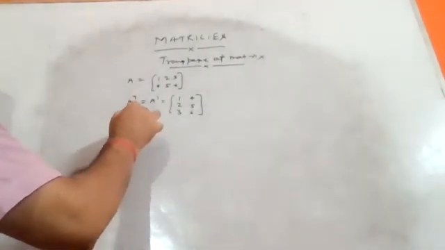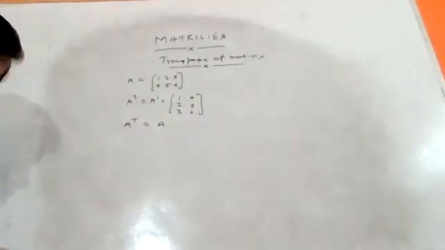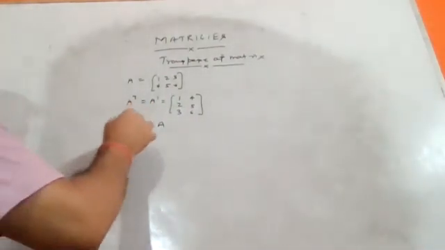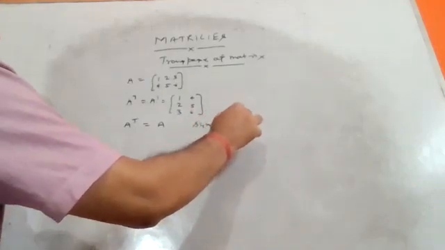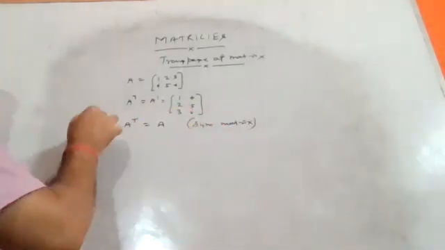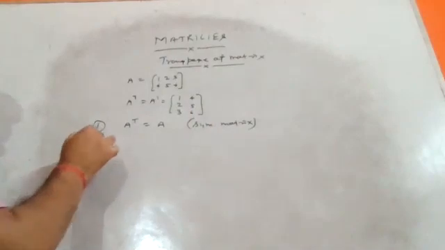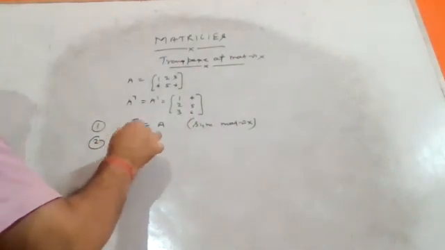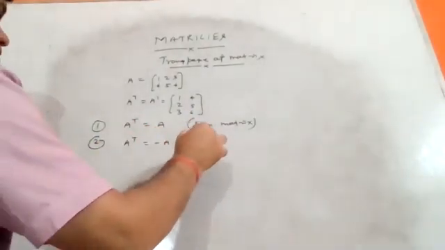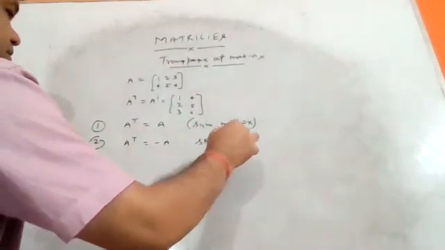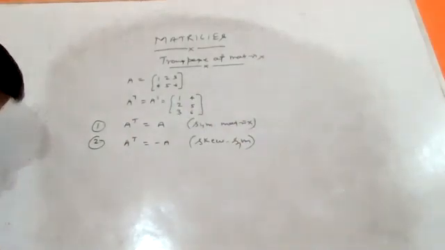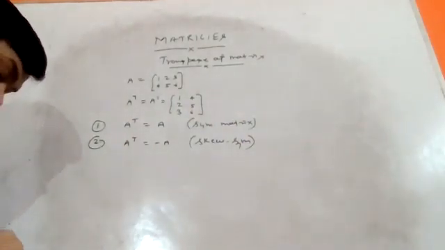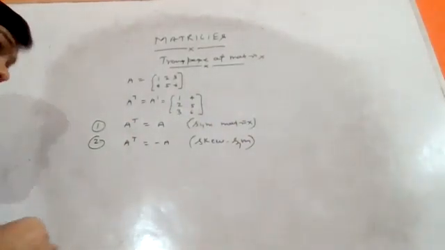If the transpose of any matrix, A transpose, is equal to A, then you can say this is your symmetric matrix. That is the first case. And the second case: if A transpose is equal to minus A, then this is known as your skew symmetric matrix. These are the two varieties, skew symmetric and symmetric matrix.